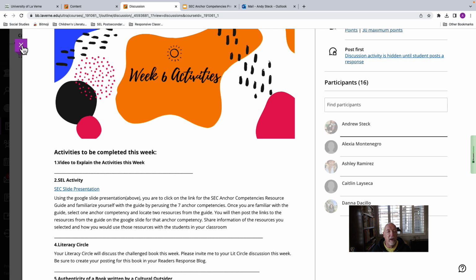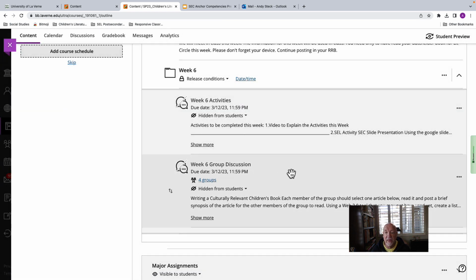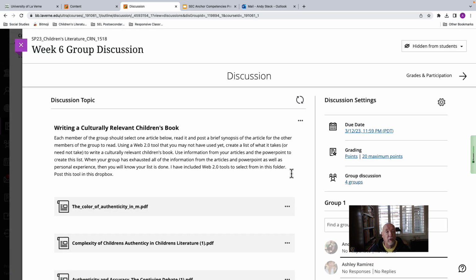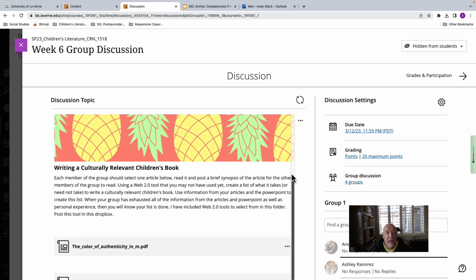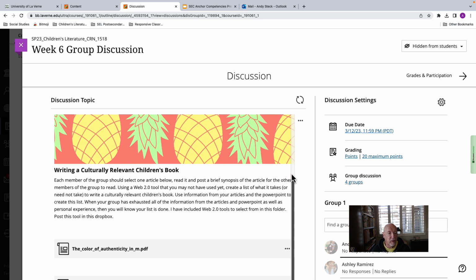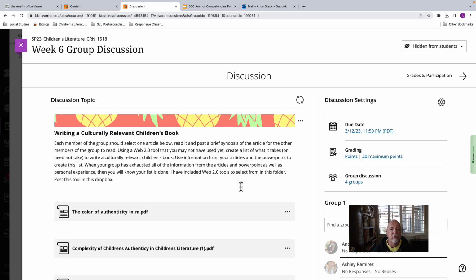You do have one other group activity which will not be with your literacy group. It will be with another group of people. And this is the work this week. Each member of the group should select one article below, read it, and post a brief synopsis of the article for the other members of the group to read.